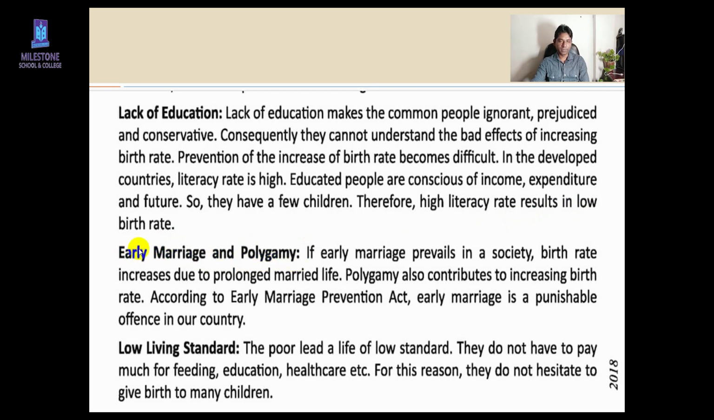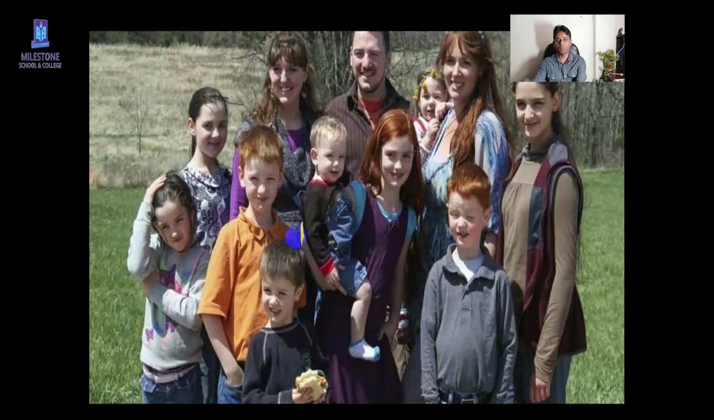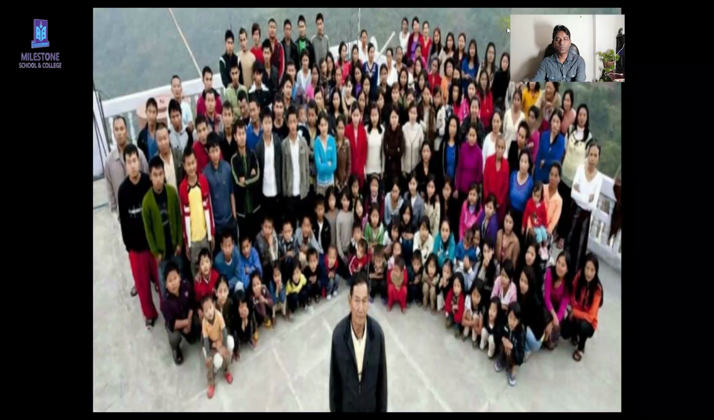Early marriage and polygamy. Early marriage means, if early marriage prevails in a society, birth rate increases due to prolonged marriage life. It means if they marry early, they get more time to give birth to more children, right? And here is another important word, polygamy. Before discussing polygamy, I am going to show you a picture here. You can see there is only one man and he has 2 wives, this one and this one. That's why he has many children, right? This is an example of polygamy.